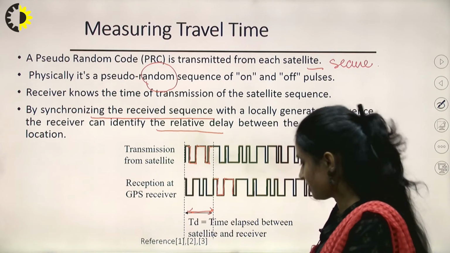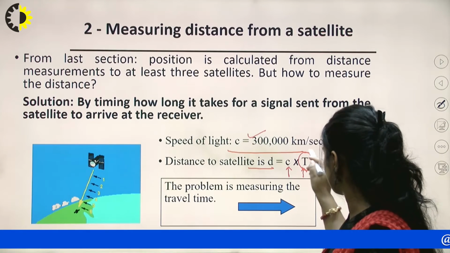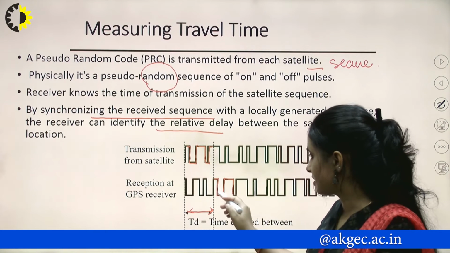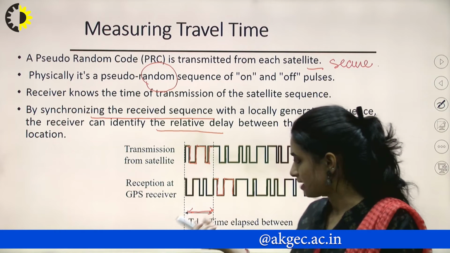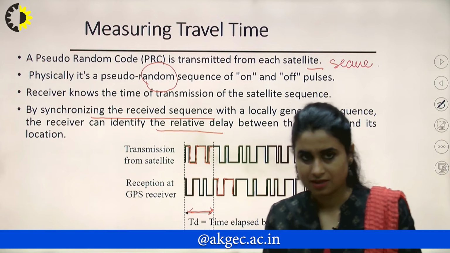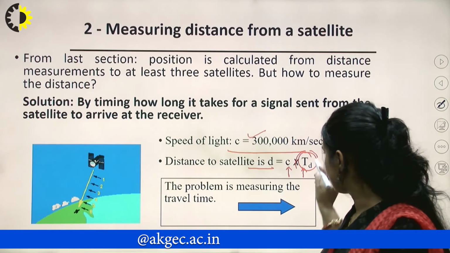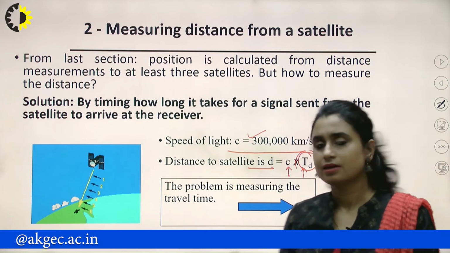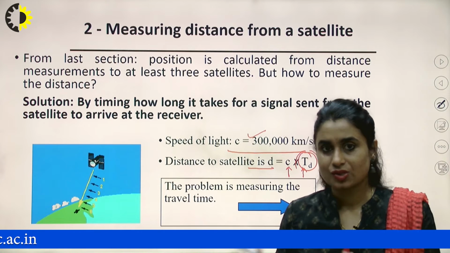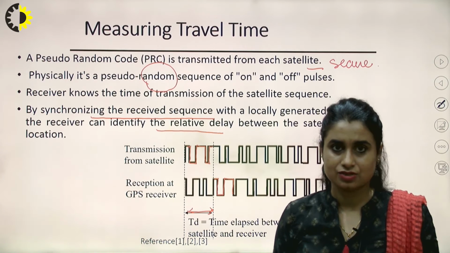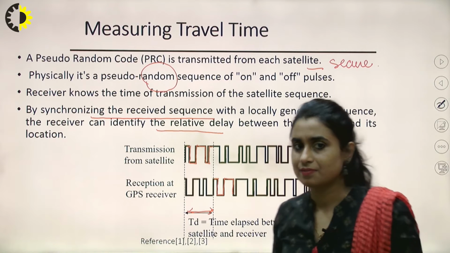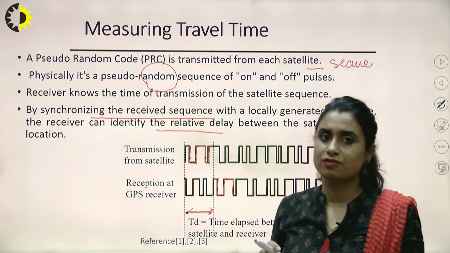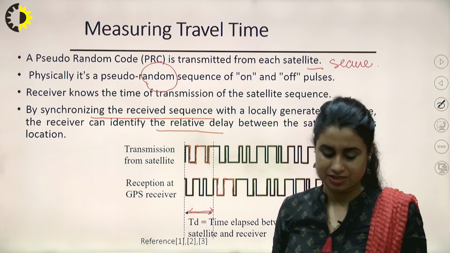This is the time elapsed between the satellite and the receiver. So this is the time which is used for calculation. It was transmitted here, but it is received here. So this time gap will give me the time elapsed, right? We do have the time information, we know the velocity, so we can calculate the distance. This is what is applied basically. It seems to be a simple calculation, but it requires a lot of precision and error correction.